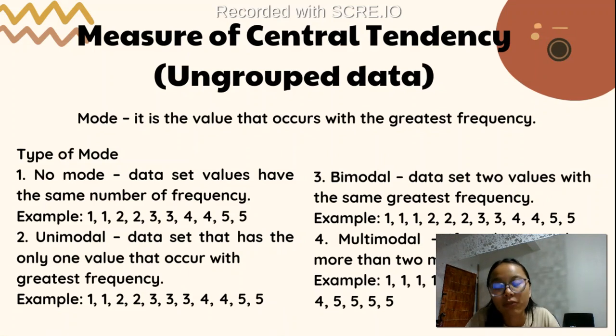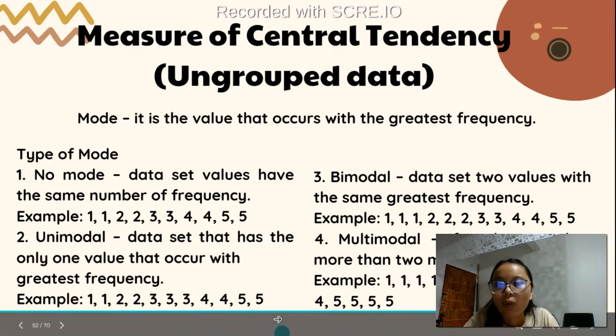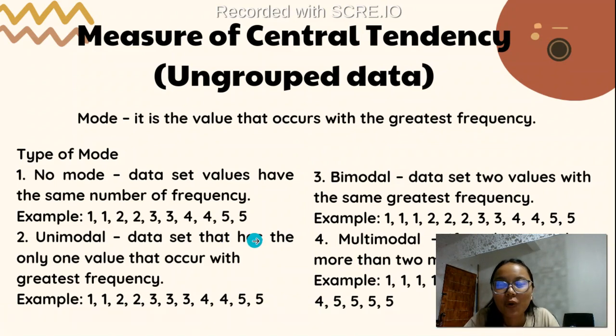So there are different types of mode. We have four different types of mode wherein we have no mode, unimodal, bimodal, and multimodal. So in no mode, our dataset values have the same number of frequency. For example, 1, 1, 2, 2, 3, 3, 4, 4, and 5, 5. So on those sets, we all have the same repeated numbers in our data set.